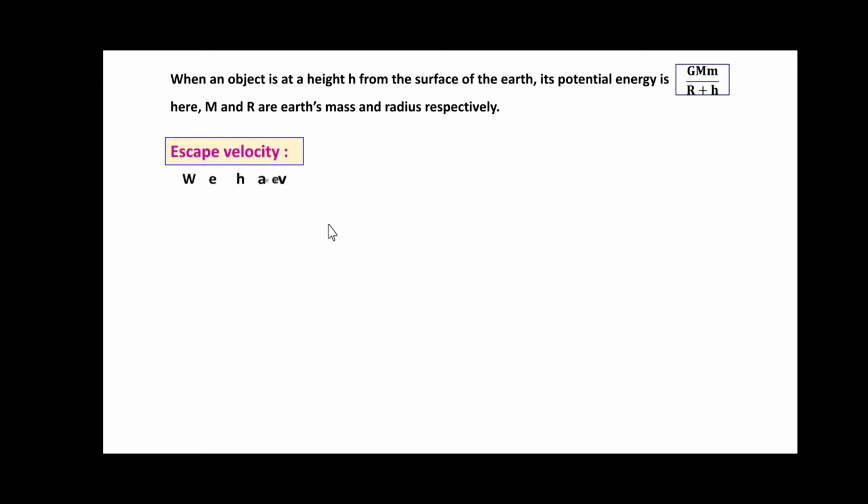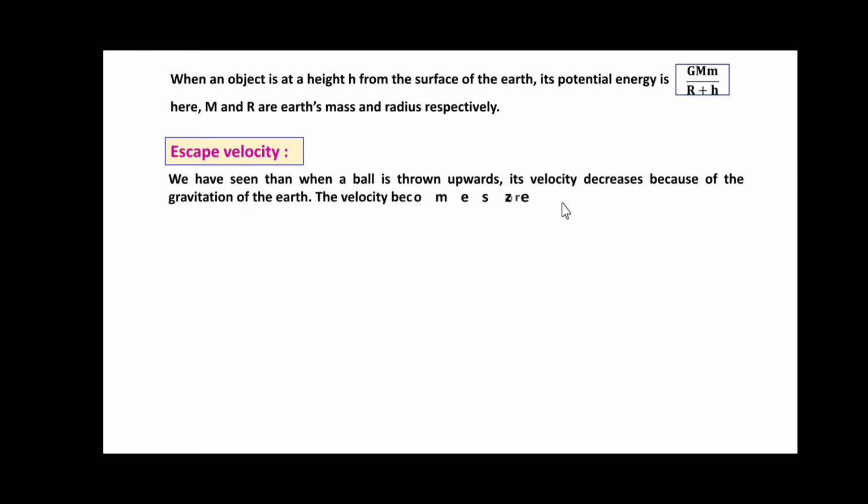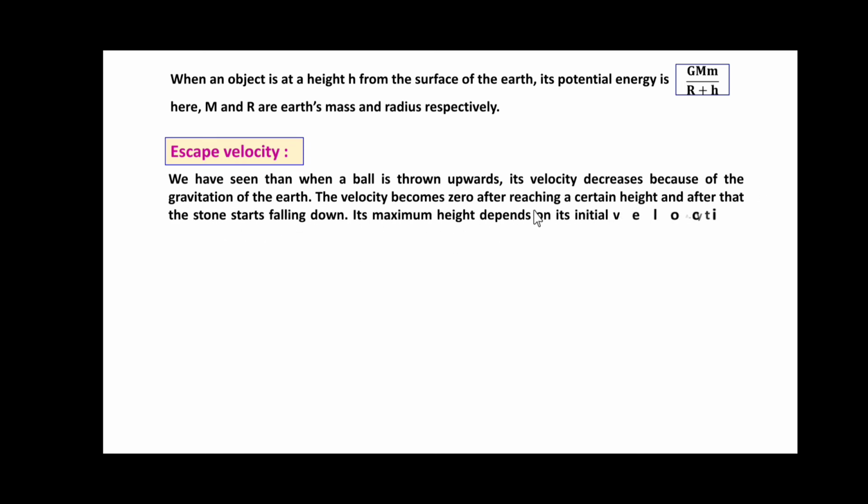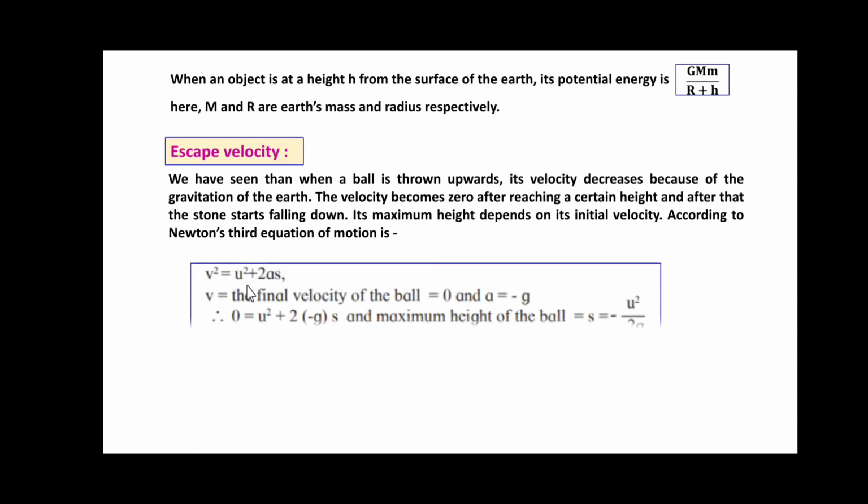Escape velocity. We have seen that when a ball is thrown upward, the velocity decreases because of the gravitation of the earth. The velocity becomes 0 after reaching a certain height, and after that the stone starts falling down. Its maximum height depends upon the initial velocity according to Newton's equation of motion, that is v square is equal to u square plus 2as. v is the final velocity of the ball, which is equal to 0, and a is equal to minus g, since it is in the upward direction. Therefore, 0 is equal to u square plus 2 into minus g into s, and the maximum height of the ball s is equal to u square upon 2g.